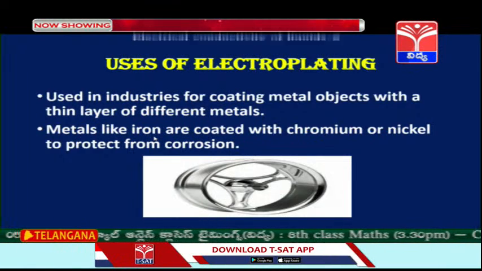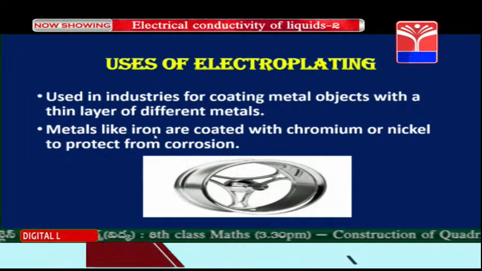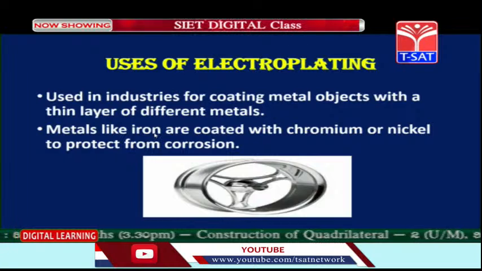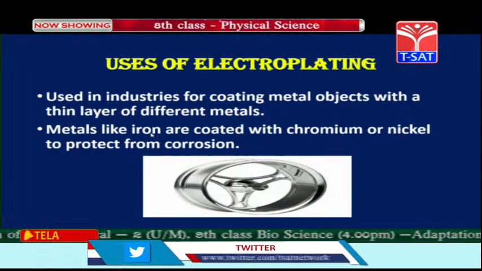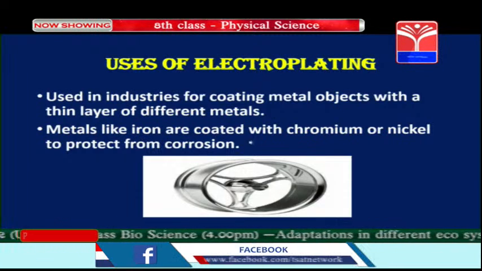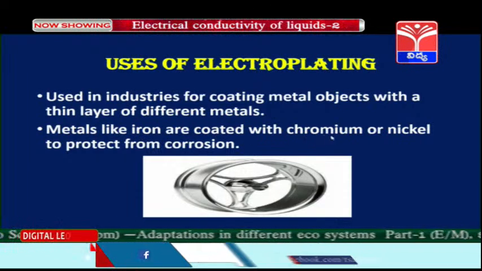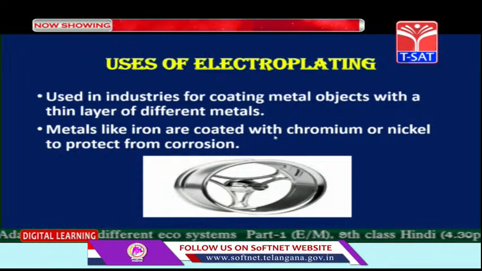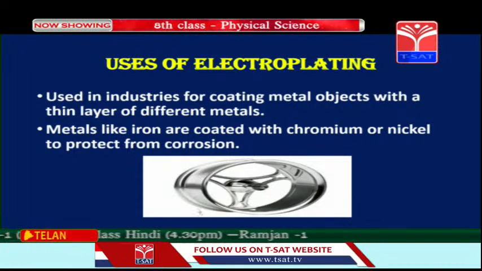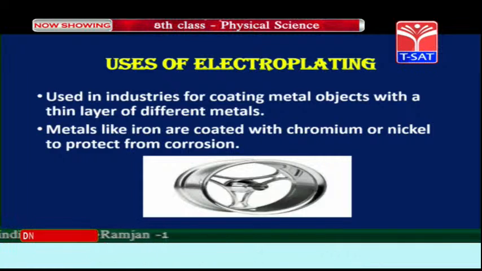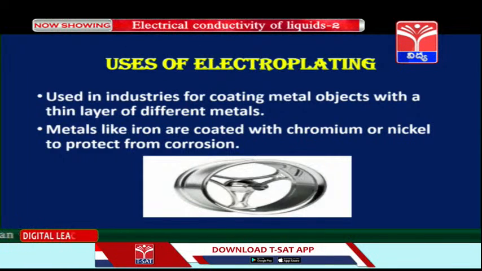Yes or no? It will get corroded easily. That means rust formation. Yes, iron forms rust very easily. So, in order to avoid rust formation, metals like iron are coated with other metals like chromium or nickel to protect from corrosion. So, this nickel or chromium is coated on iron. This is chromium plated, children.